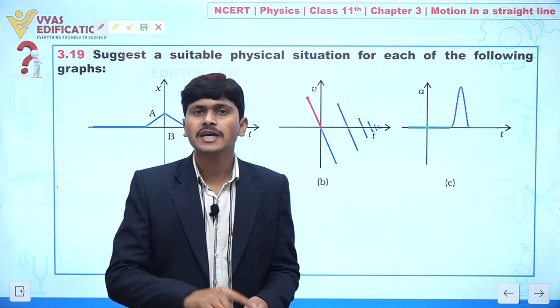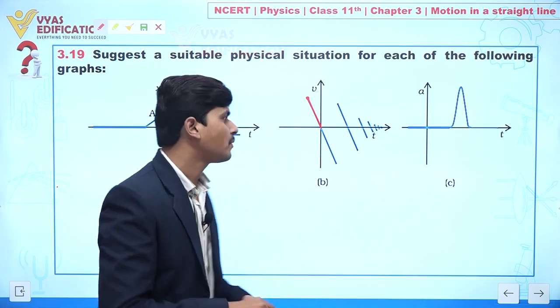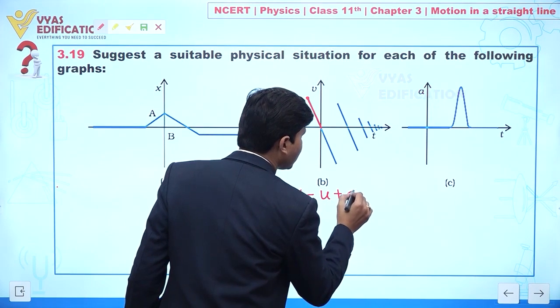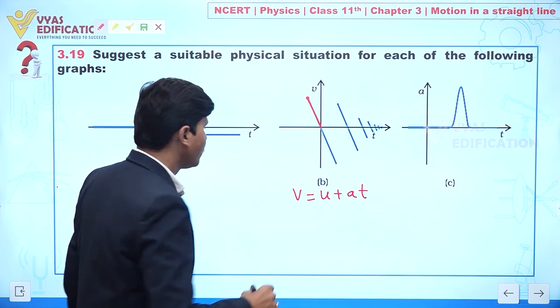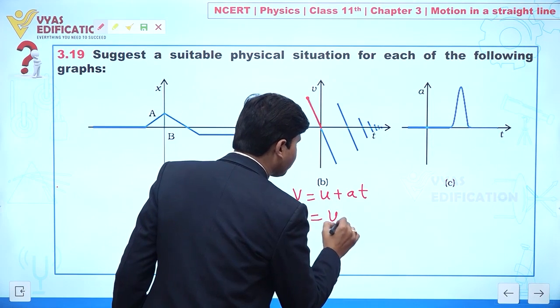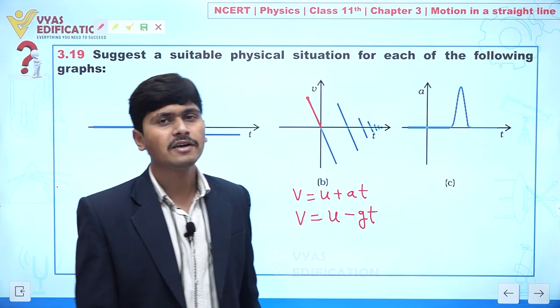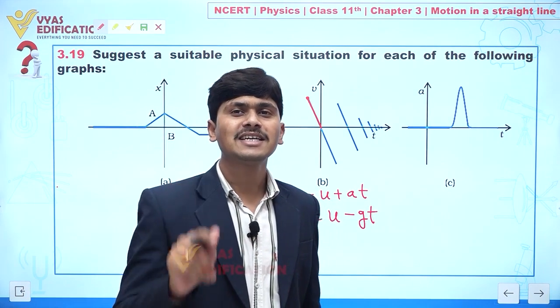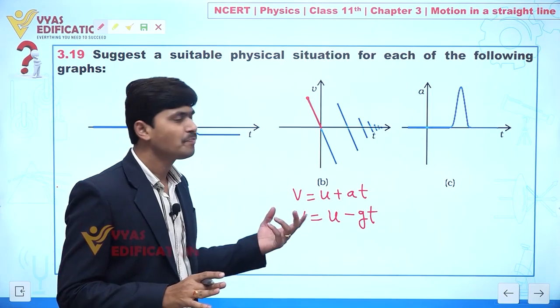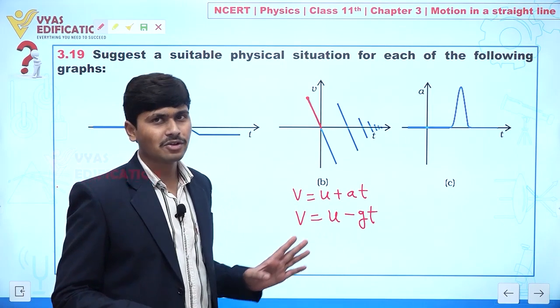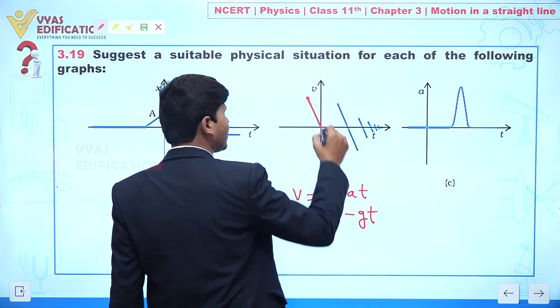Clear? It means we are throwing a ball in a vertical upward direction, and if you write the equation of motion, you can write v equal to u plus at. We can write it in terms of time like this: v equals u minus gt, because we are throwing the ball upward and acceleration due to gravity acts in a downward direction. Clear to you? So we get a negative slope.